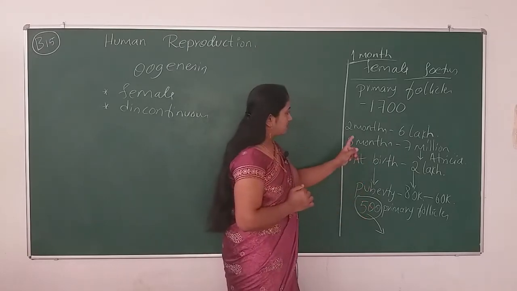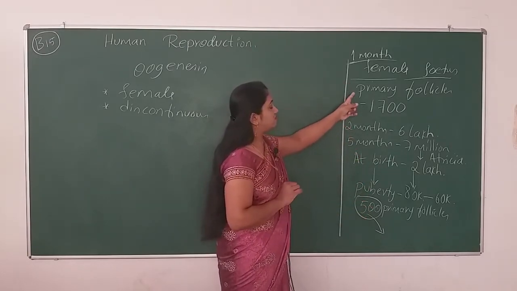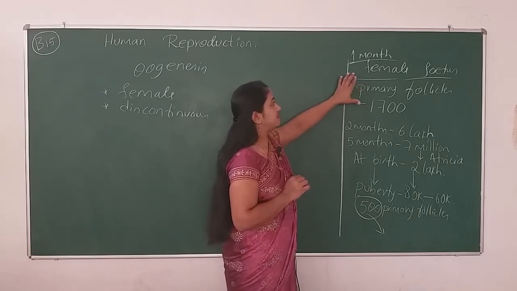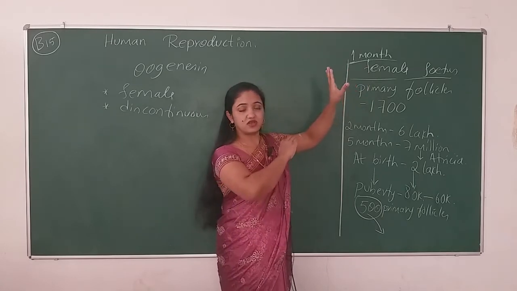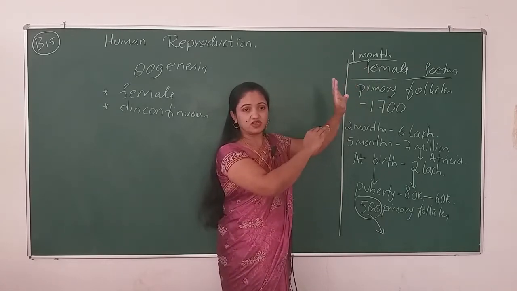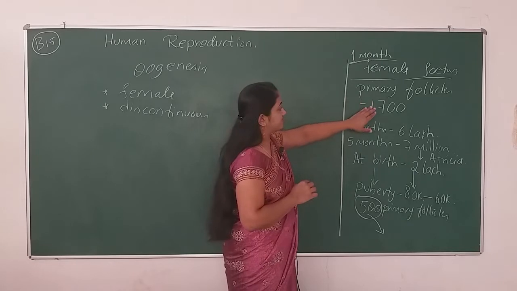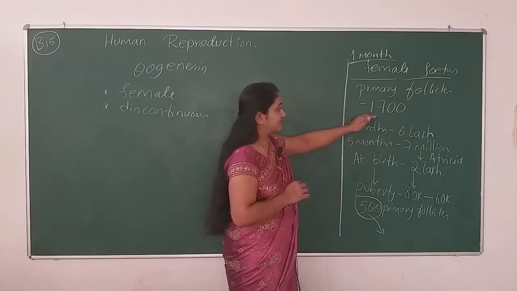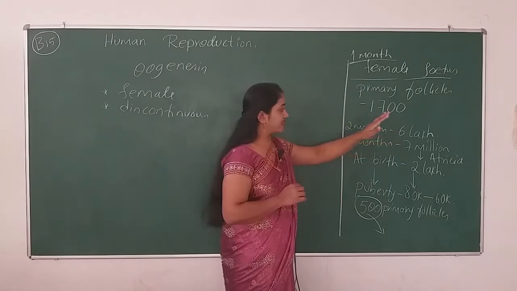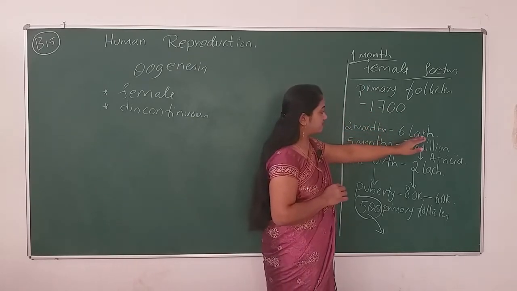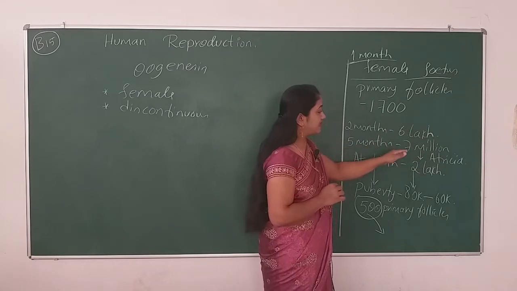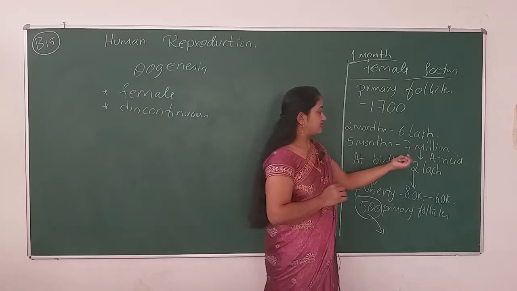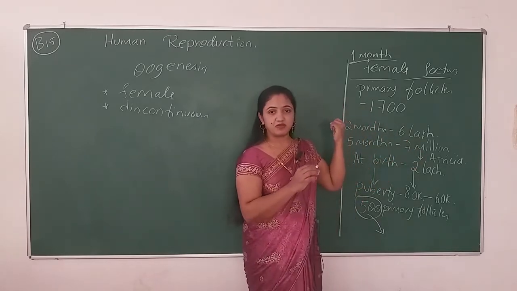Alright, you can see this, the oogonia, when the female is a 1 month fetus, at this embryonic stage, that fetus will have 1700 follicles, and then it will suddenly proliferate to 6 lakh, and then again proliferate to 7 million, and then atresia takes place. Atresia is nothing but shrinkage of primary follicles.